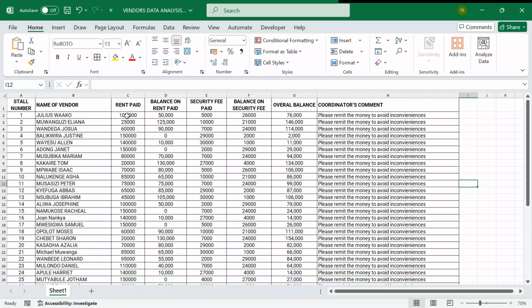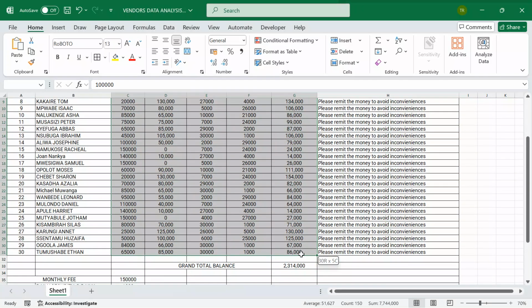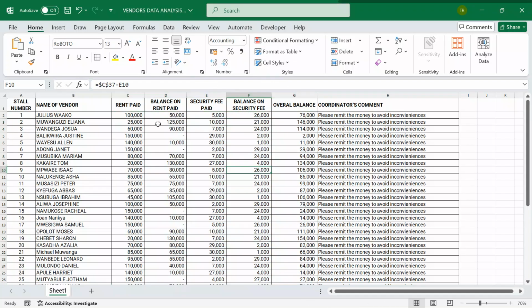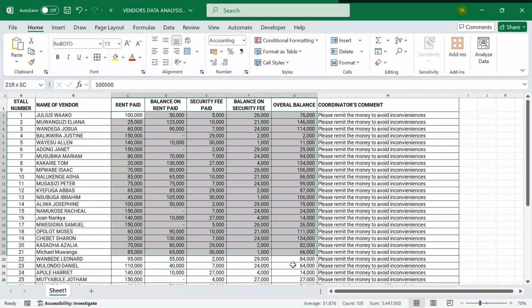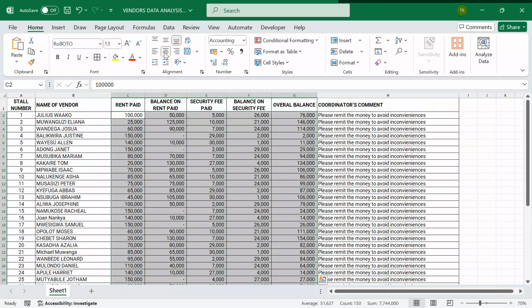After applying a border, since here I'm dealing with money, I can go on to put a comma. I can go on to align it center. It's already in the center. And then I can put the UGX symbol so that we pick some scores here. I pick some symbols over here.